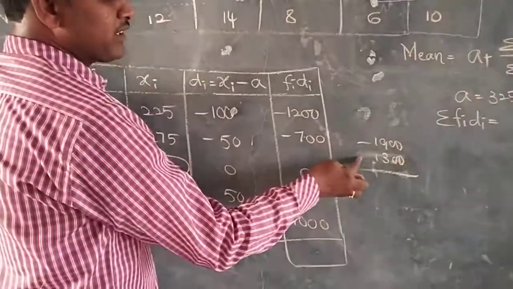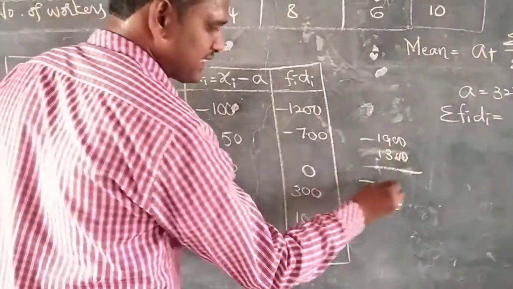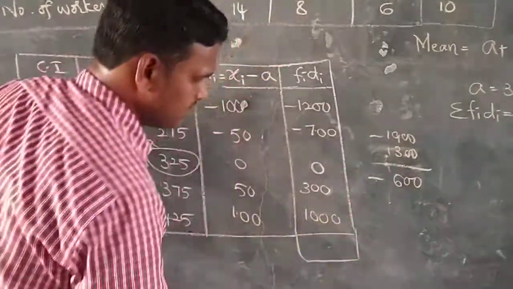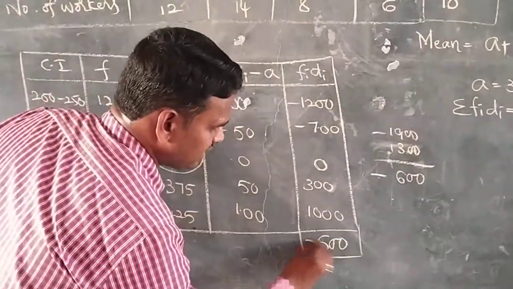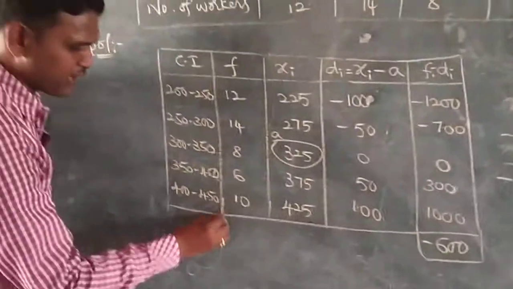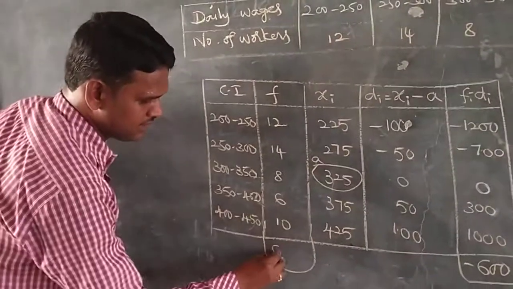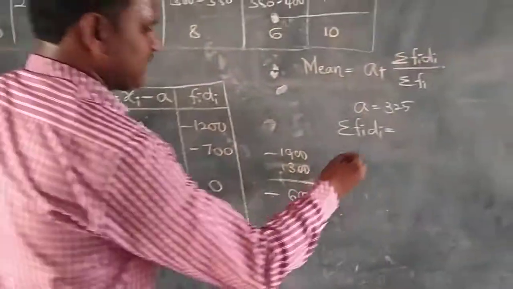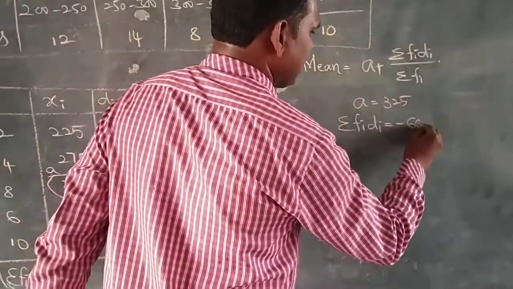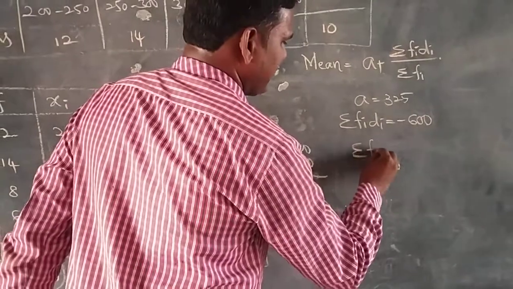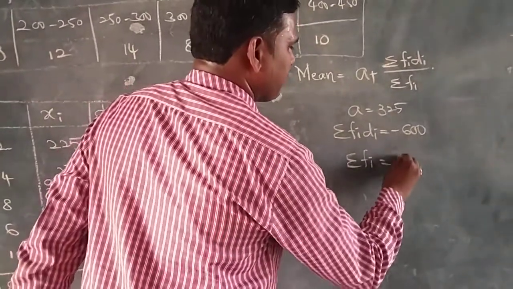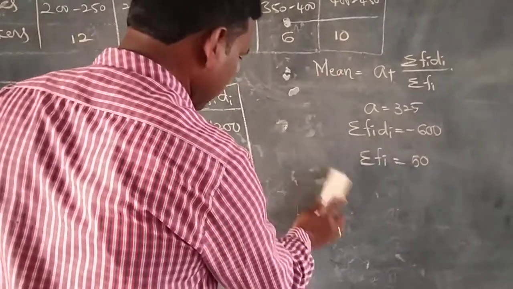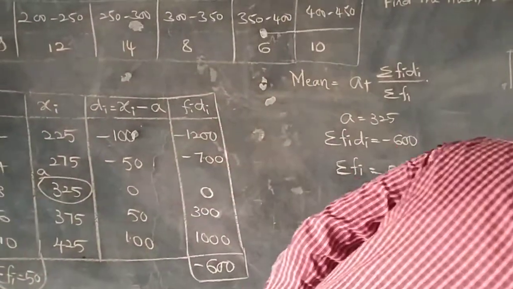A minus and a plus means subtraction: the bigger number minus the smaller, 1900 minus 1300, gives 600, so minus 600. The number of workers is already given as 50. So summation fi di is minus 600 and summation fi is 50. We got these values using the table.